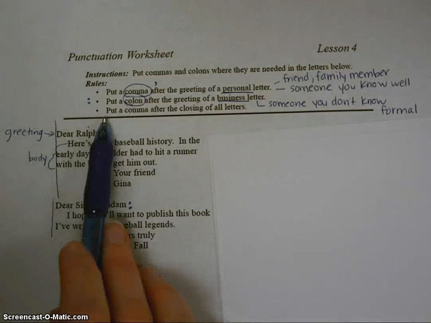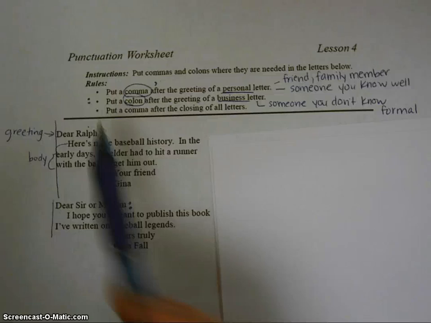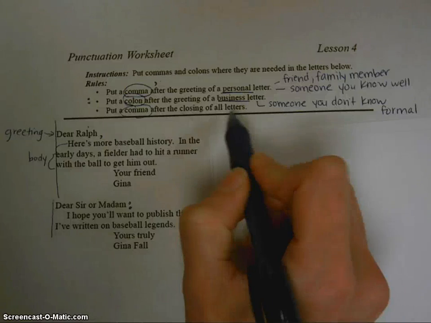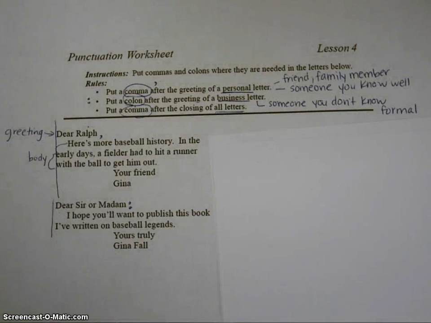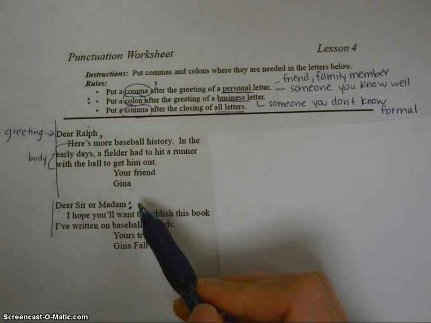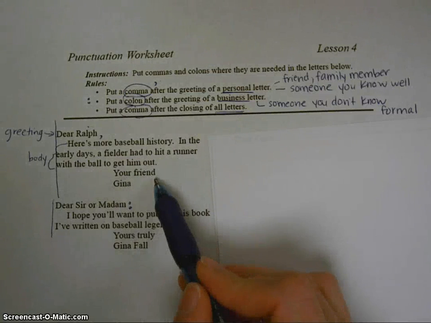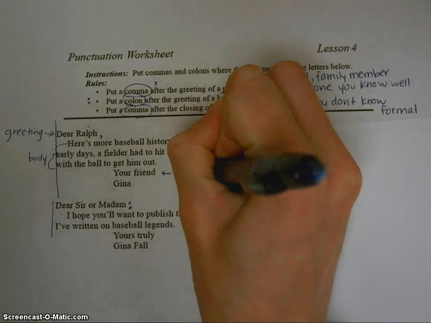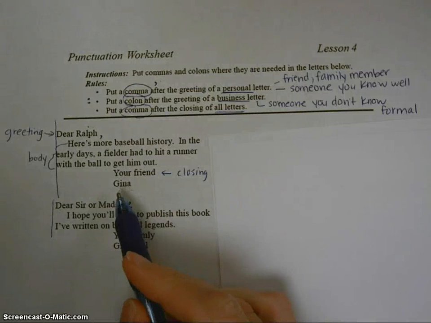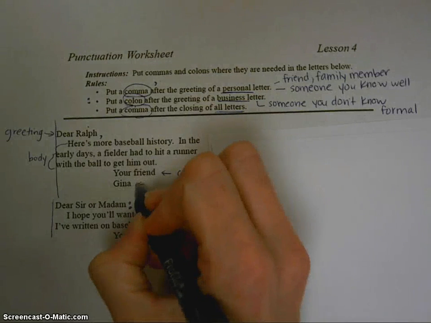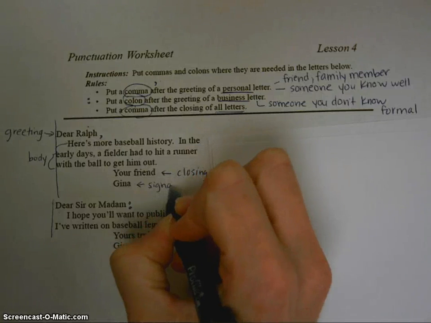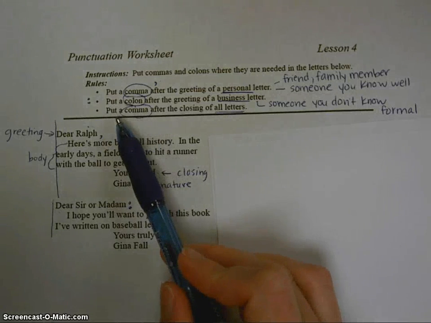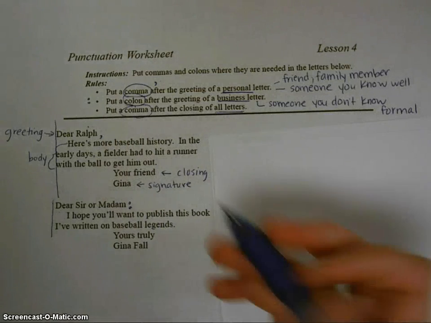Now if we look back up here to our third rule, it says to put a comma after the closing of all letters. So if we go back up to our first letter example, your friend, this is the closing. The name, Gina, which is where you would write your name, is called the signature. Looking at our rule again, it says put a comma after the closing. So your friend,